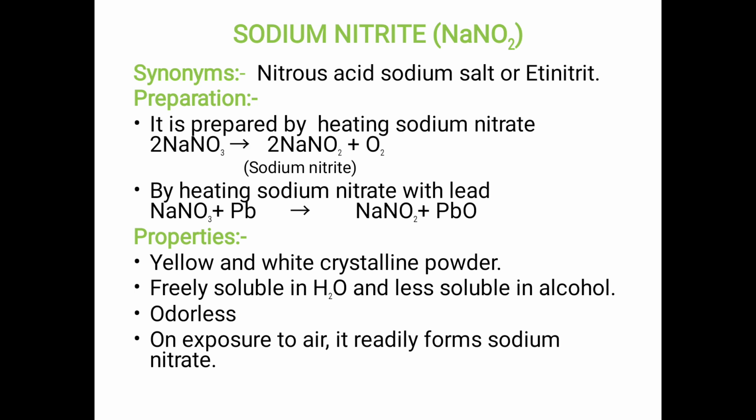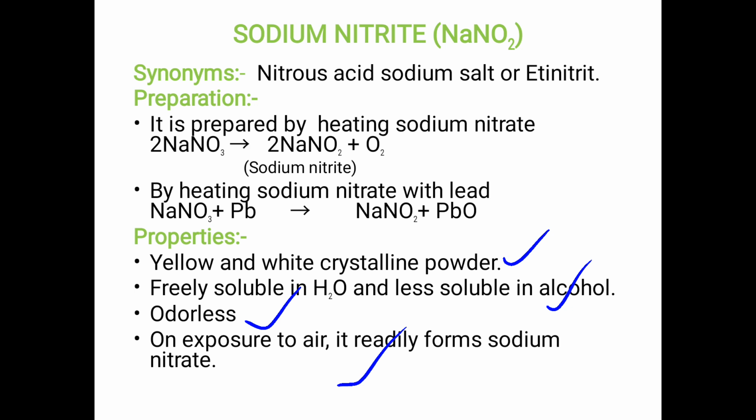Second preparation: it is prepared by heating sodium nitrate with lead. NaNO3 plus Pb gives NaNO2 plus lead oxide, PbO. Next, properties. It is a yellow white crystalline powder, freely soluble in water, less soluble in alcohol. It is odorless. On exposure to air, it readily forms sodium nitrate, that is NaNO3.